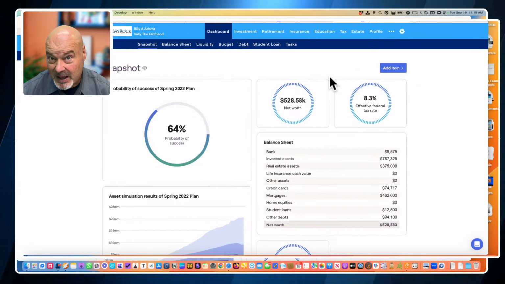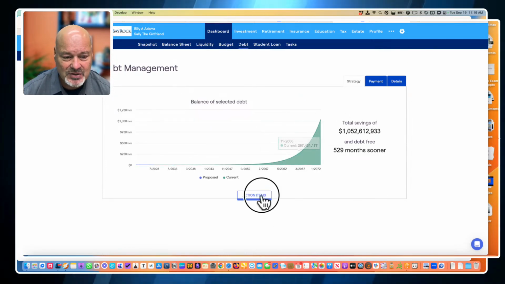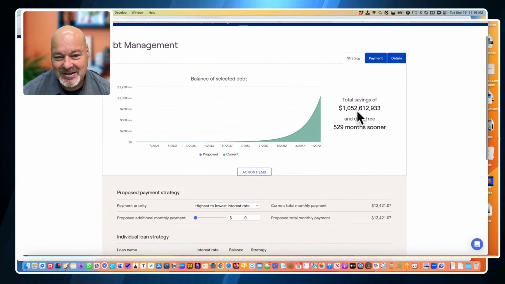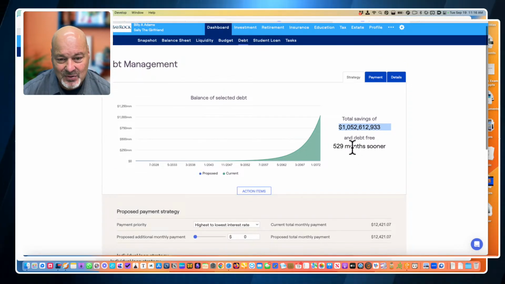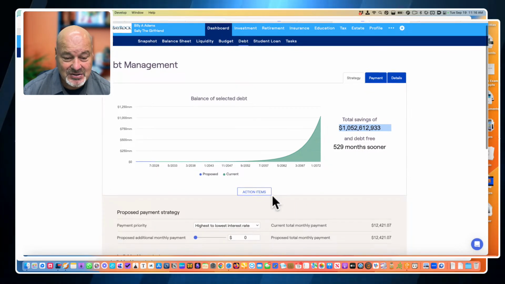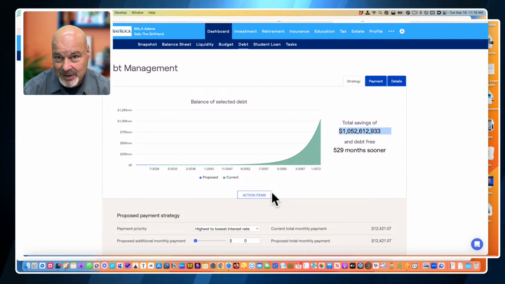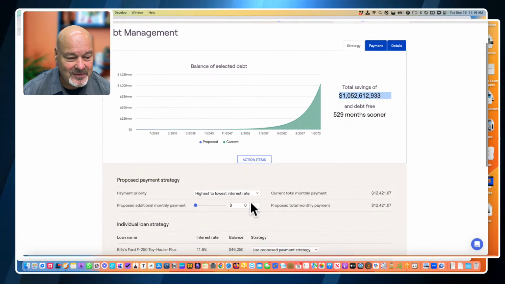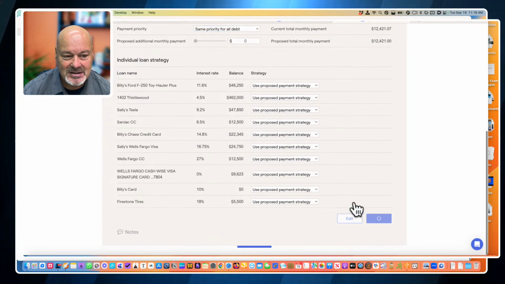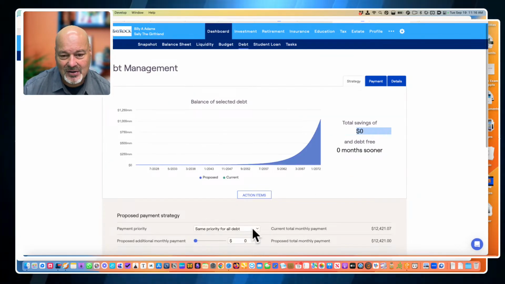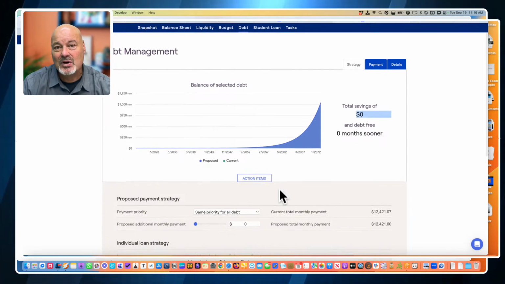To apply the debt strategies, you'll go to your dashboard and you'll go to debt. And that's where you're going to see this ridiculous number for Billy, which I can show you why, but don't pay attention to that. You will want to pay attention to your plan. So right now we've got highest to lowest interest rates, same priority for all. Let's do that and hit refresh. If we say same priority for all debt, then you'll see a zero benefit. Okay, so this is what we're going to do next week.